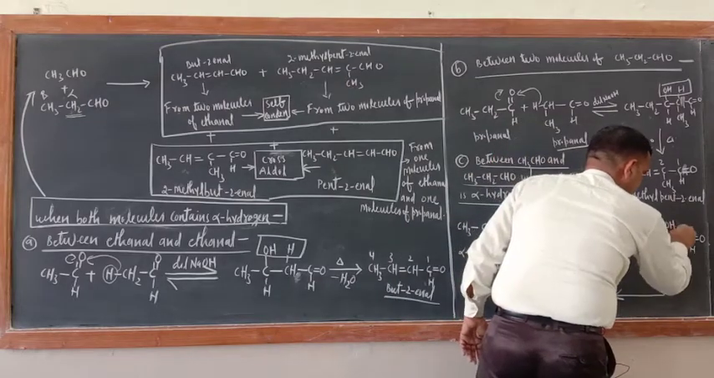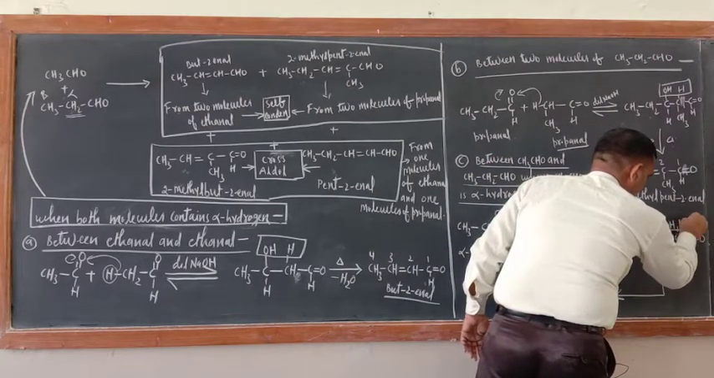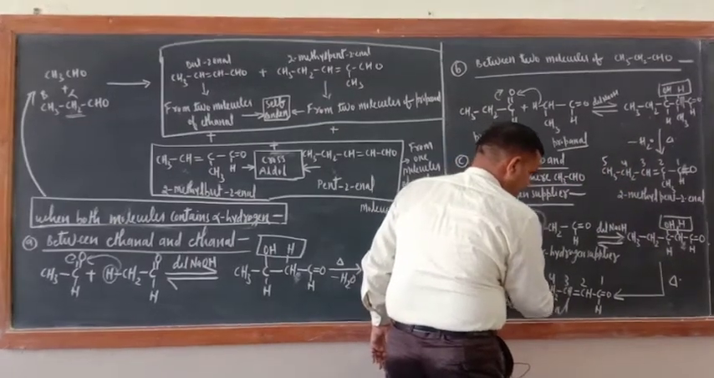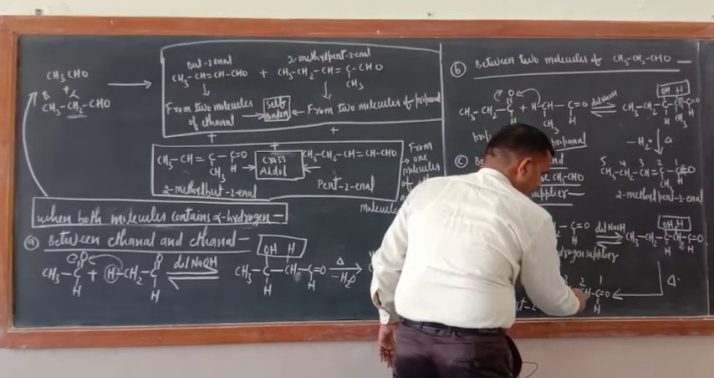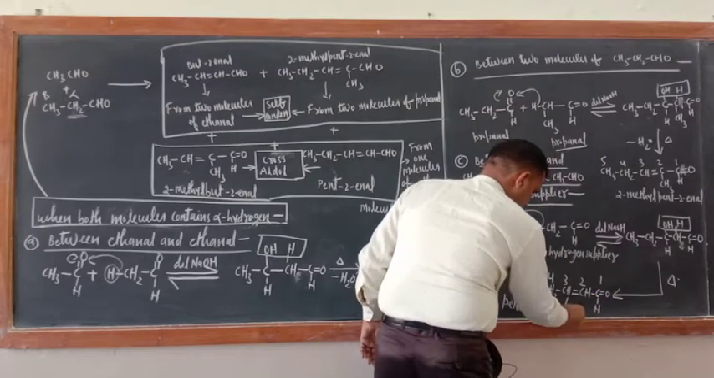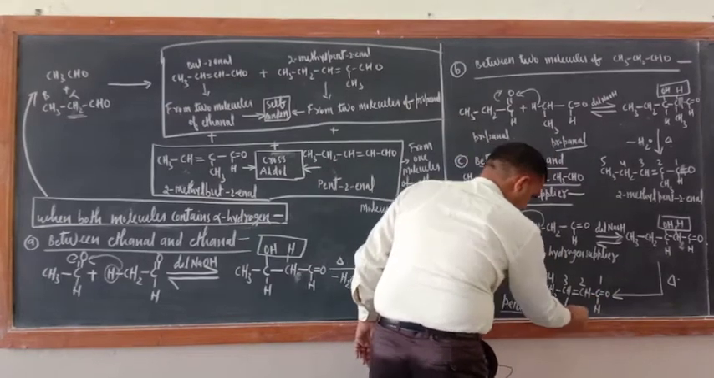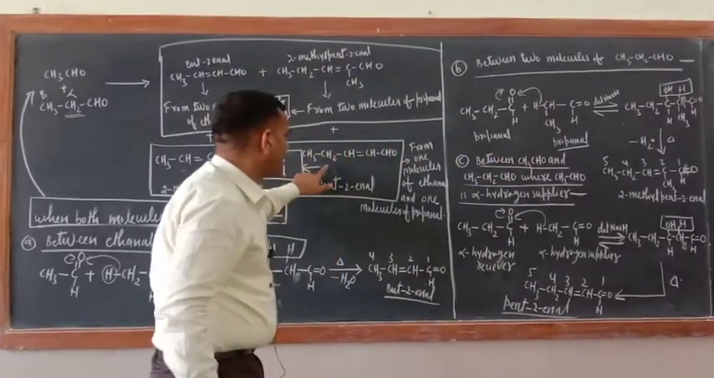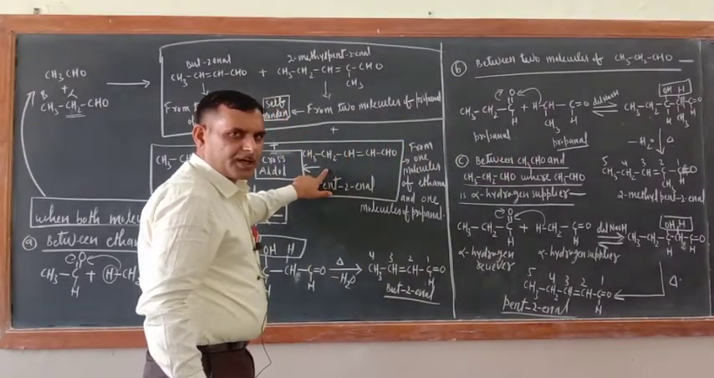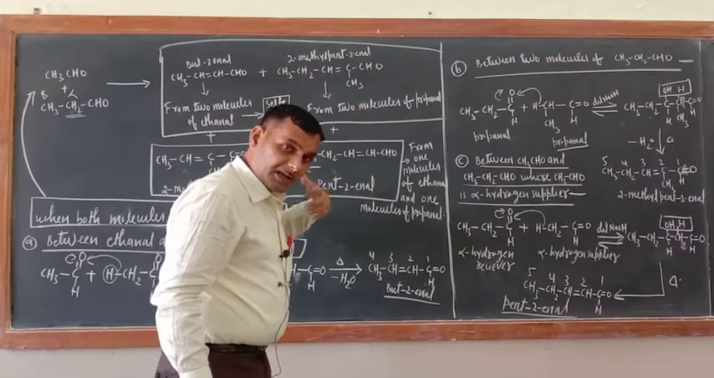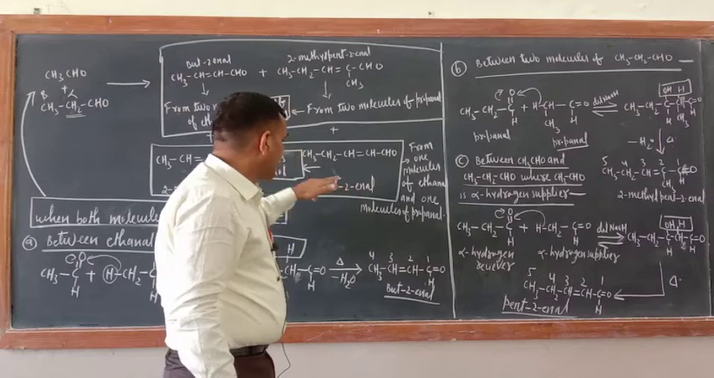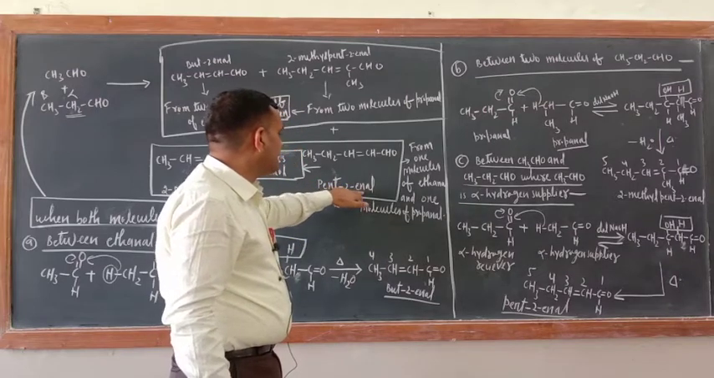Now next step, just heat this one, OH and H. Now heat this one, then what would be there? CH3, CH2, CH double bond CH, CHO. This is pent-2-enal. What have you got? You have got this one. So when propanol is the alpha hydrogen receiver and ethanol is the alpha hydrogen supplier, then you are getting pent-2-enal.